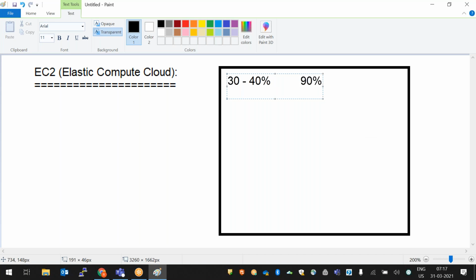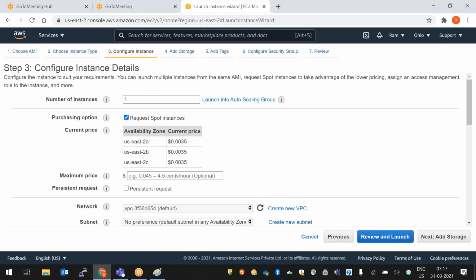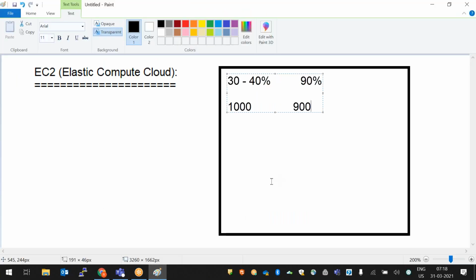90% utilization means, for example, if you have 1,000 servers in the data center, we are using 900 servers. What will happen here? This pricing will change. This is basic pricing; they are not charging anything. They are still giving free servers, free network, free storage. But once it reaches 90%, this pricing will not be available. This pricing will change. It will be more. So this is all about the Ola Uber concept.